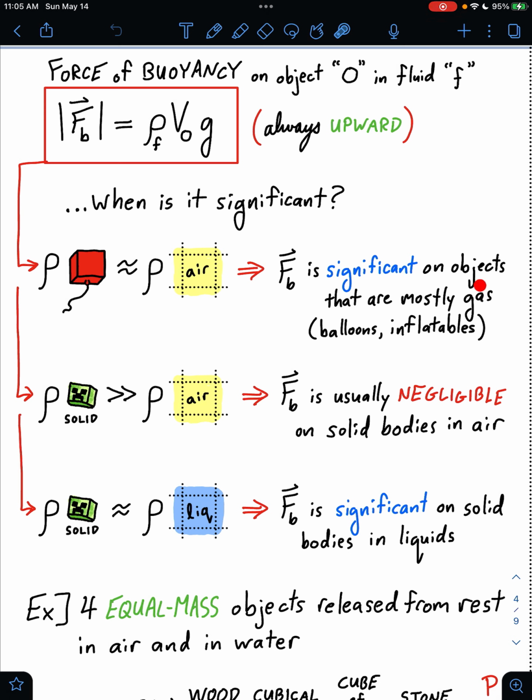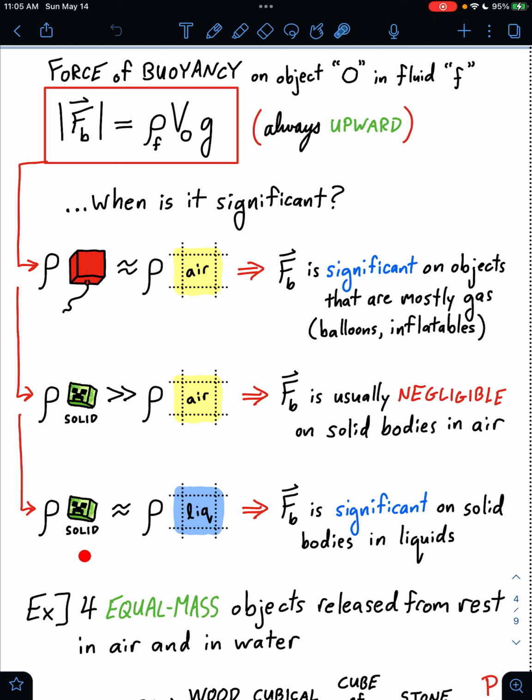Buoyancy is going to be significant on objects that are mostly gas, like balloons or other inflatables, whose density is comparable to the density of the surrounding air. But for solid bodies, the force of buoyancy on them in air is generally negligible, since their densities are so very much greater, thousands of times greater than the density of air. We can generally ignore buoyancy on solid objects in air.